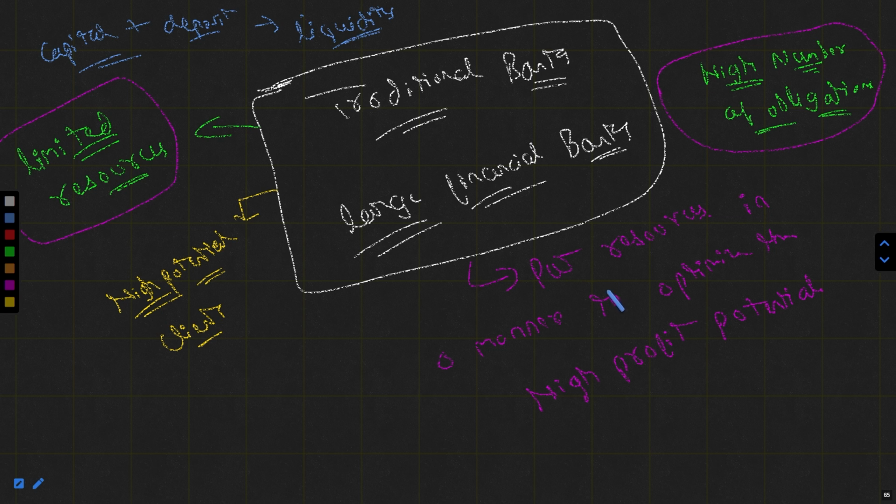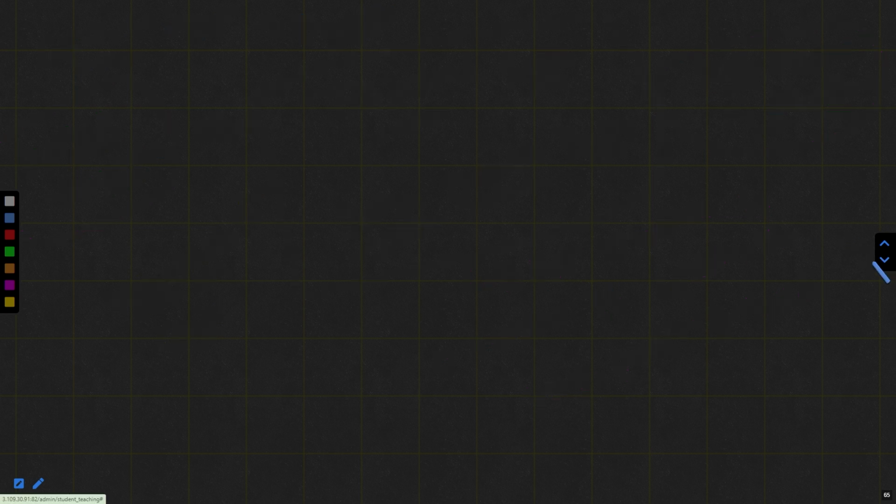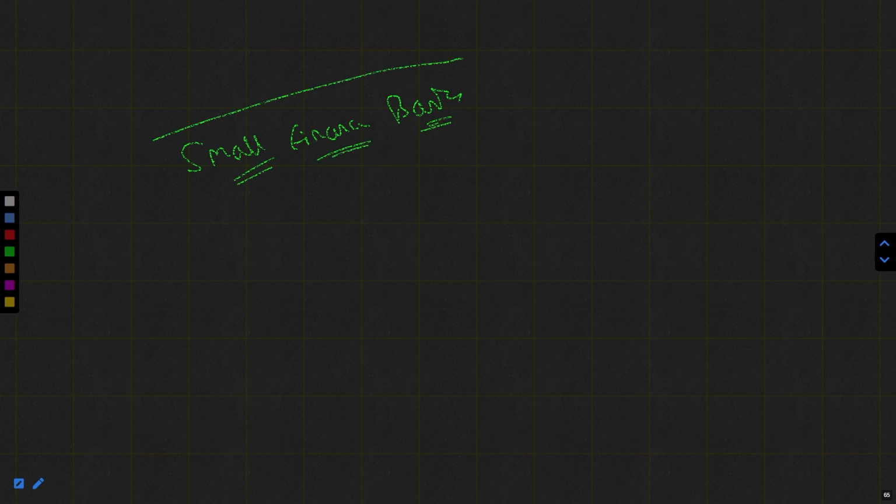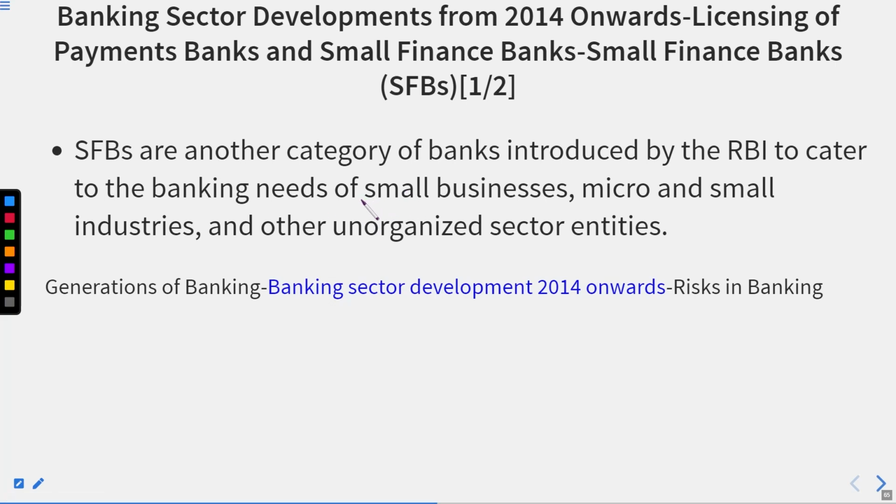But what happened to the small businesses, the small enterprises, the small scale industries? What happened to them? So, to cater to their needs, basically, the small finance banks were introduced. Okay, so the small finance banks have specialized tasks to meet the needs of the small businesses, the micro and small industries, and other unorganized sector entities, which are generally not reachable to the traditional banking systems and the large scale banking system.